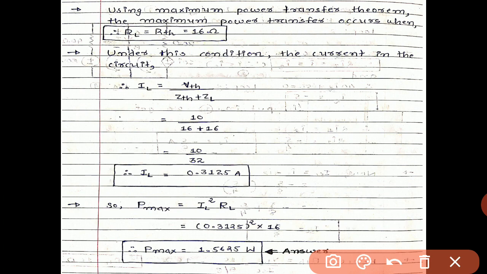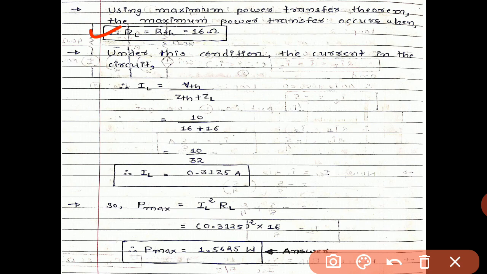Now we calculate the value of power. Using the maximum power transfer theorem, the condition is RL equals RTH equals 16 because this is a DC circuit. Under this condition, the current in the circuit is IL equals VTH upon ZTH plus ZL, 10 divided by 16 plus 16, 10 divided by 32, and the answer is 0.3125 ampere.